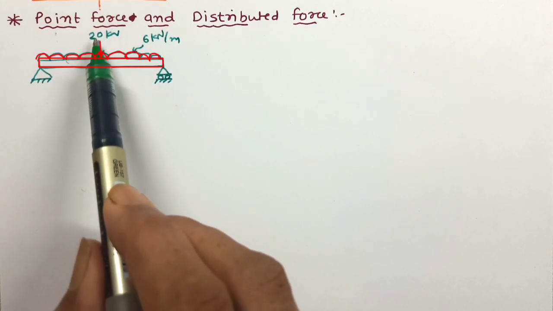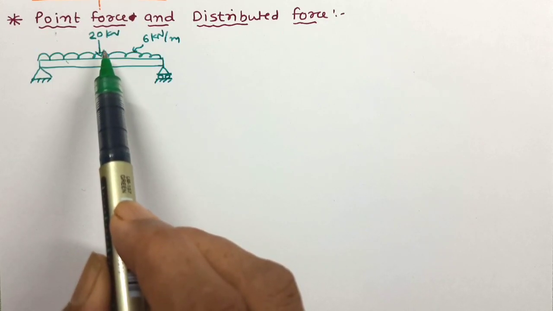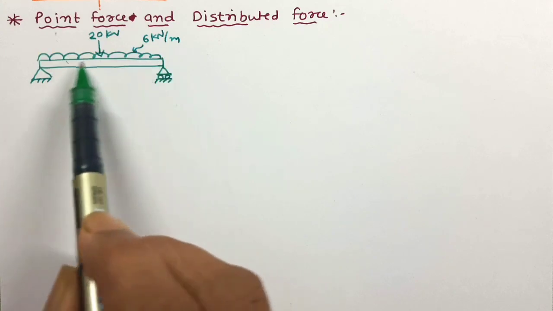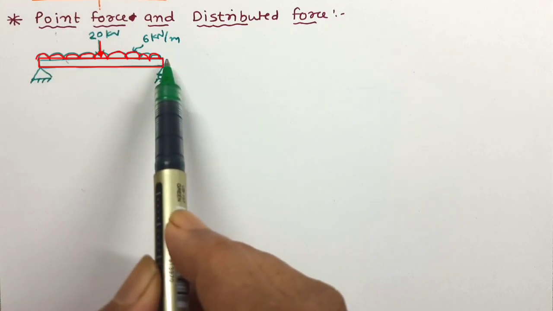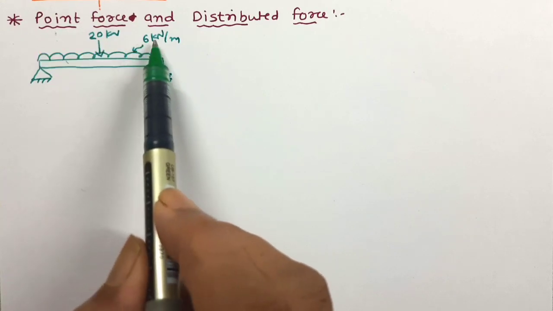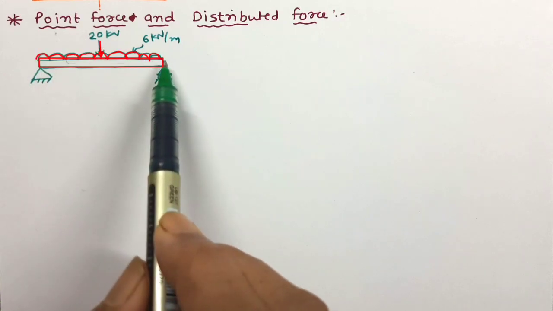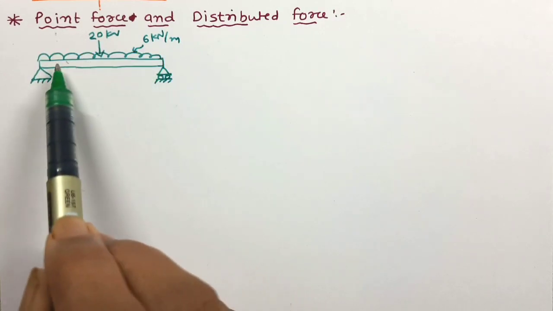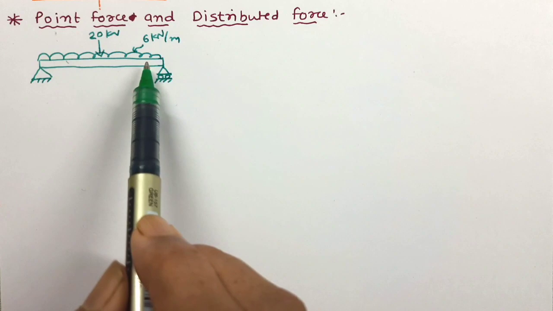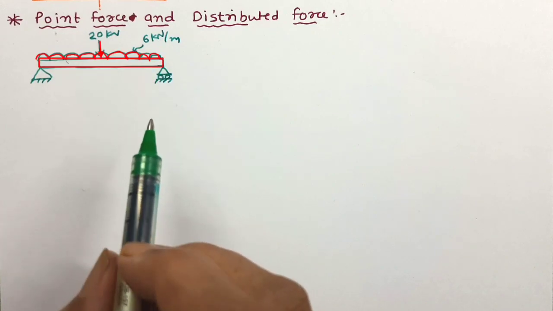The first force, which is acting on a single point as compared to the large beam length, is called point load. And this load which is distributed over the entire length of the beam, or over a large area, is called distributed force.